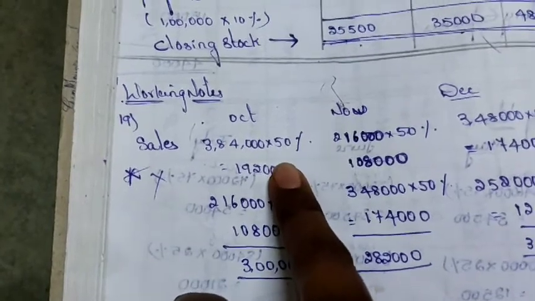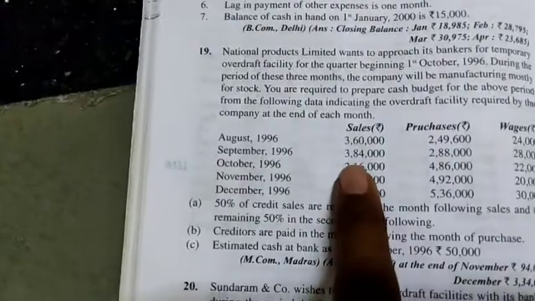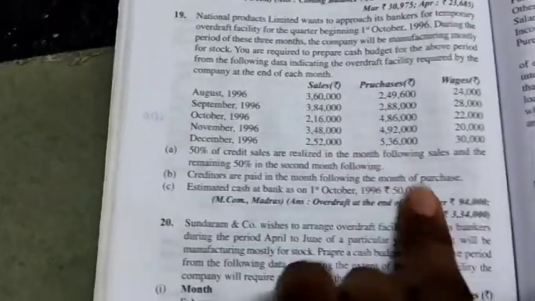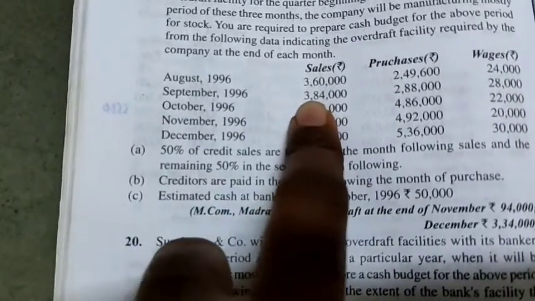Okay, so once you see the sales calculations over here for October month, 3 lakhs. So September sales is how much? 3,84,000. Why we are taking here September month sales, means this September month sales amount.